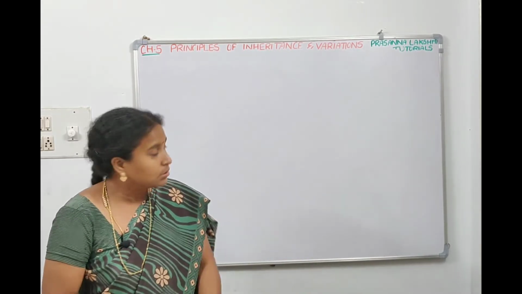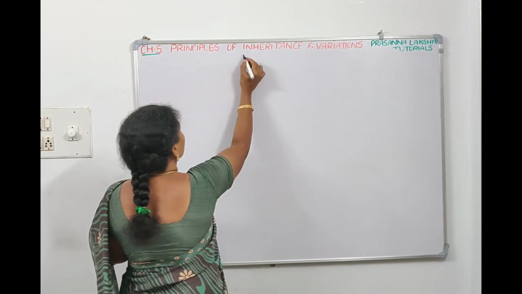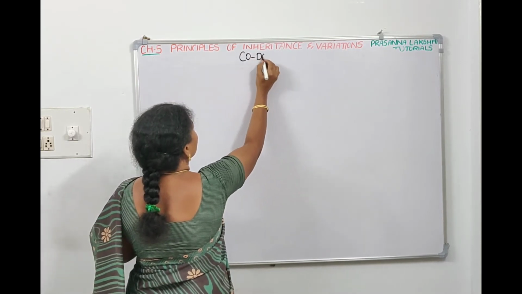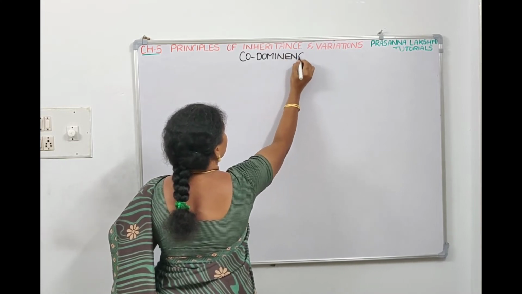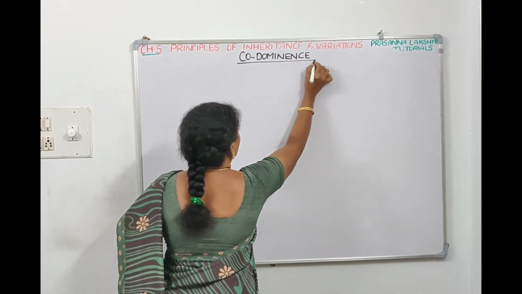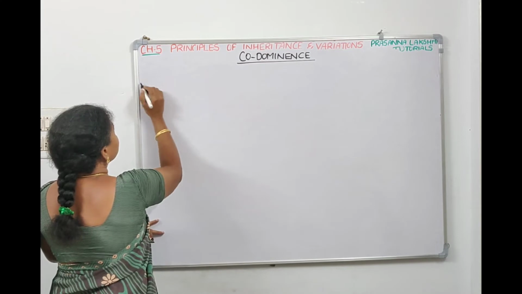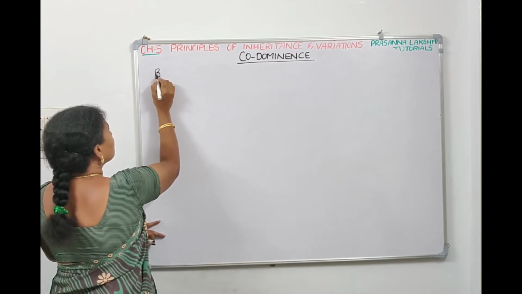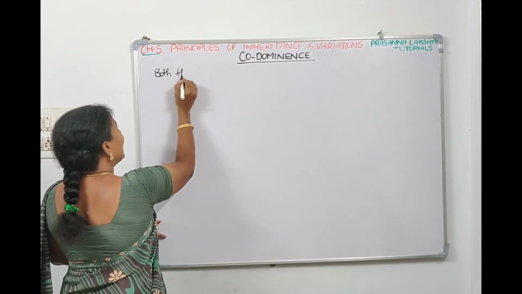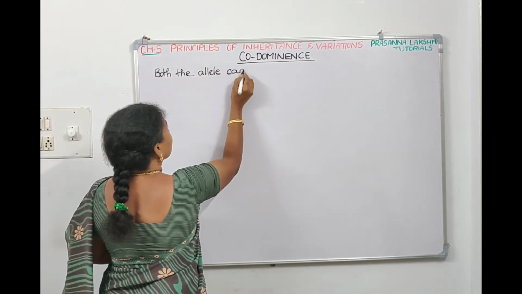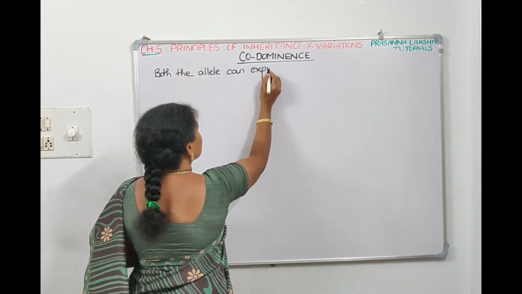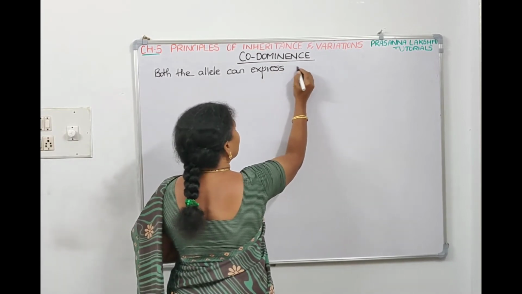So let's talk about the next topic, which is called codominance. What happens in codominance?